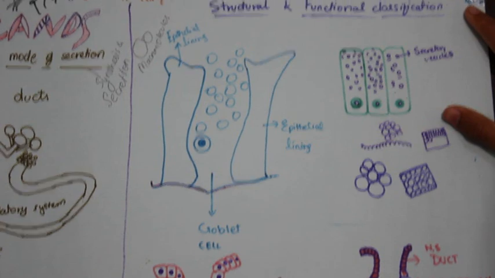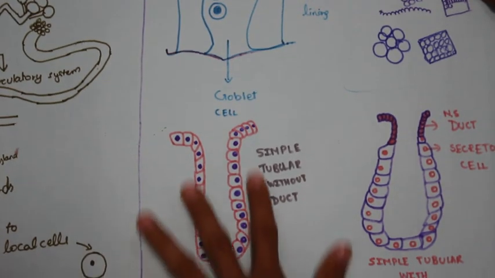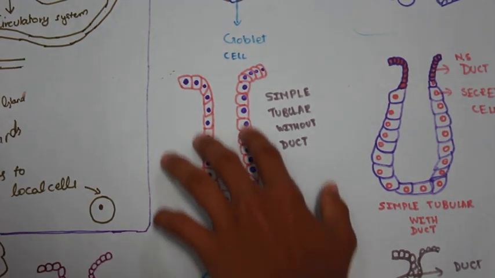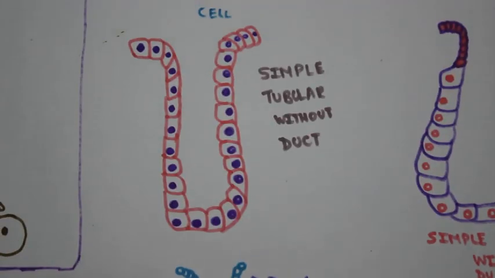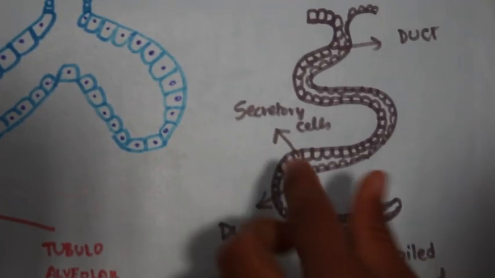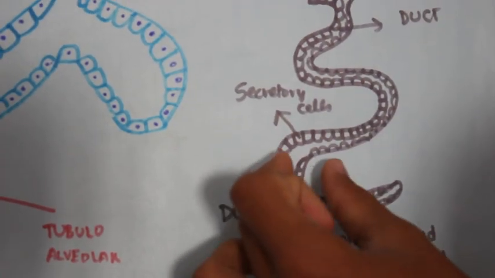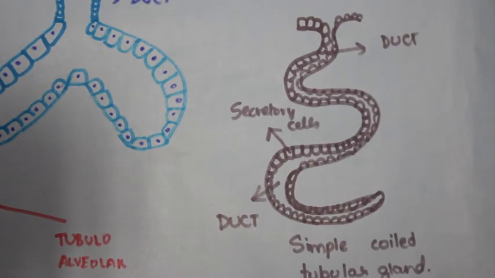In the same way, we have these sorts of ducts. For example, a simple tubular gland without a duct. So this is a gland without a duct. It just releases its contents directly into the system without having a duct to separately take the substances outside. In the same way, we have simple coiled tubular glands which have secretory cells downwards, and the duct is present in the middle, and the secretory cells on both sides start releasing their substances from inside, and it passes through the duct and gets released on the outside, the aperture of the duct.